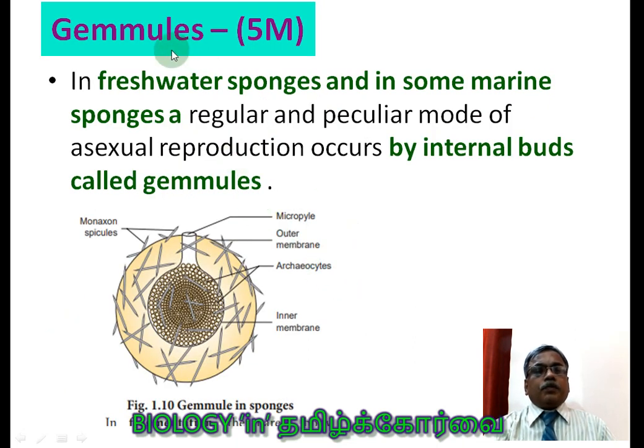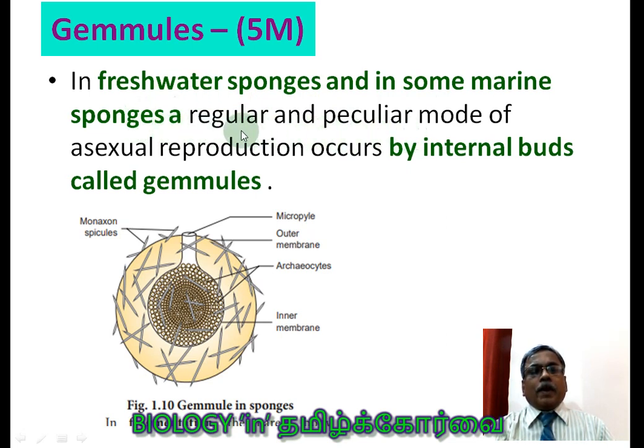Now gemmules, gemmule formation. This is an exclusive type of reproduction to overcome the unfavorable condition, students. Already we learned Hydra produces the bud during the favorable condition, during the availability of more nutrients. Now it is during the unfavorable condition, in freshwater sponges and in some marine sponges also. You see the words freshwater sponges and in some marine sponges. So this can be one MCQ, by changing the options.